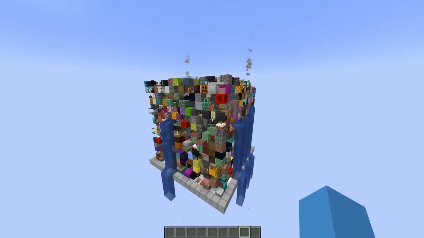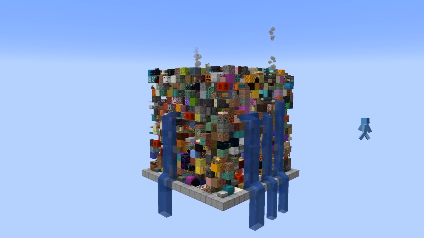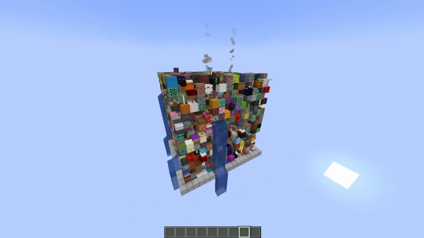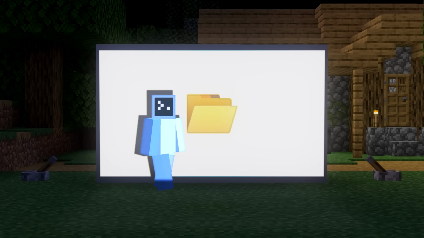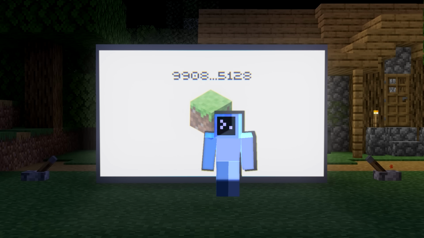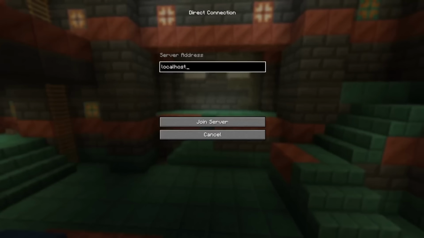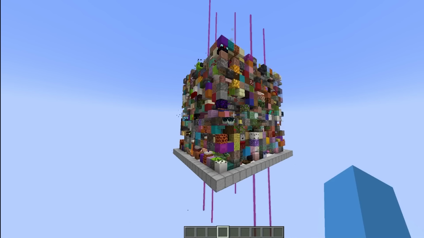The first problem is that water just kind of flows everywhere. And even though it does make sense to have water since it's a possible block, I think that for the sake of flooding, I'm gonna have to remove the water. And this looks a lot better in my opinion. Also, I started this project as a Minecraft data pack. But Minecraft is absolutely terrible at handling big numbers. So instead, I'm now writing this as a server-side plugin. This means I can generate a new build with a single command.